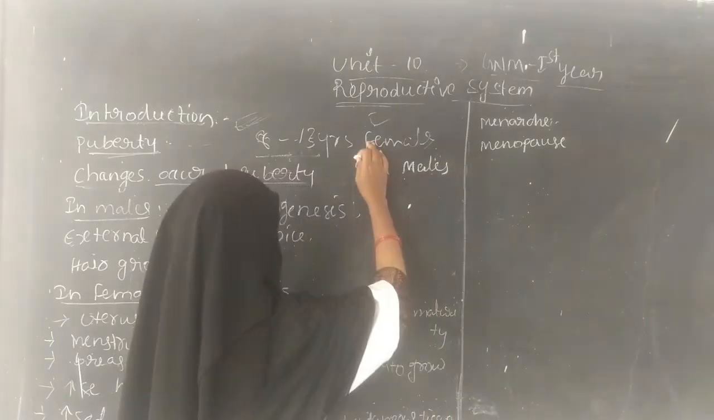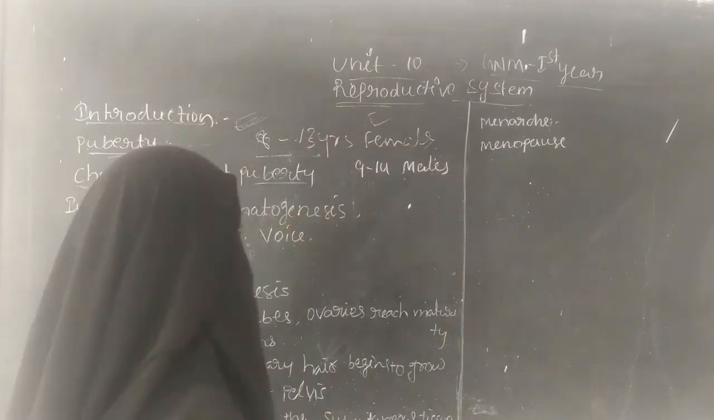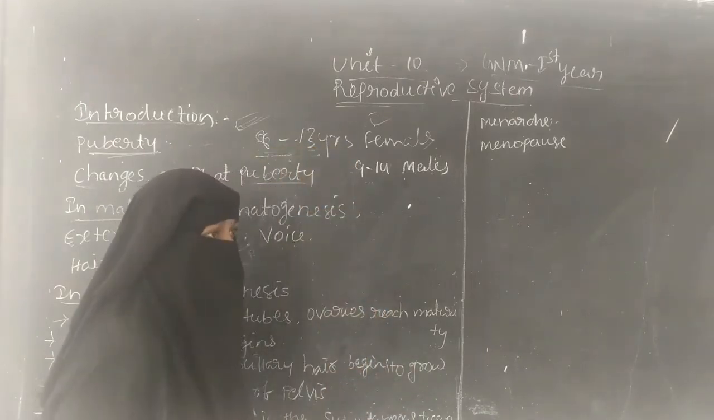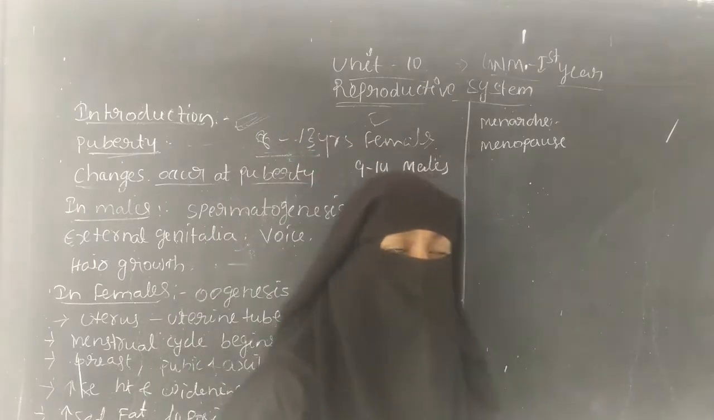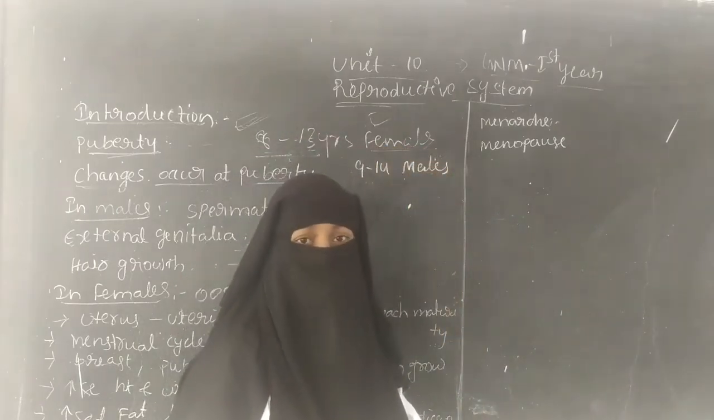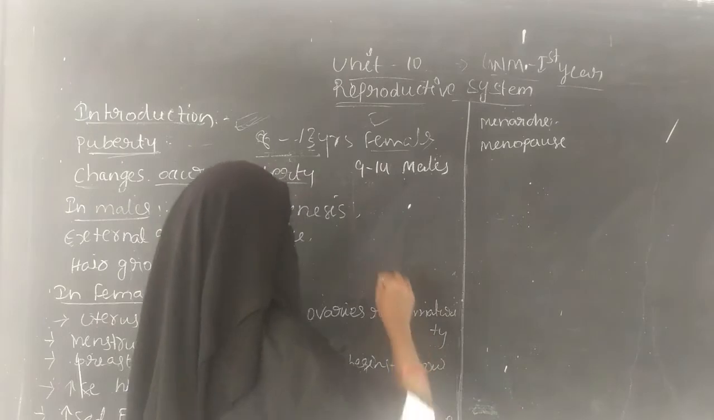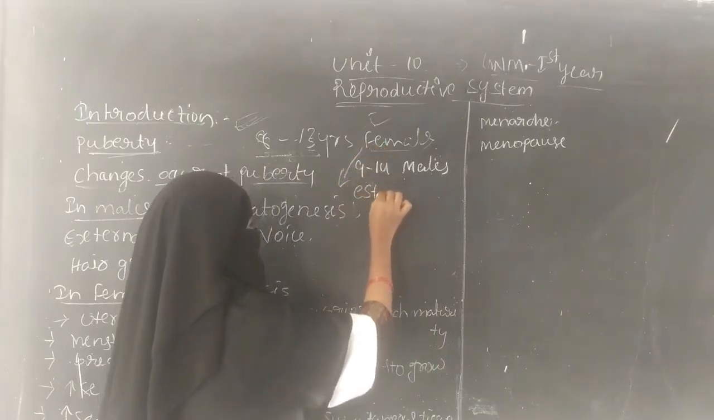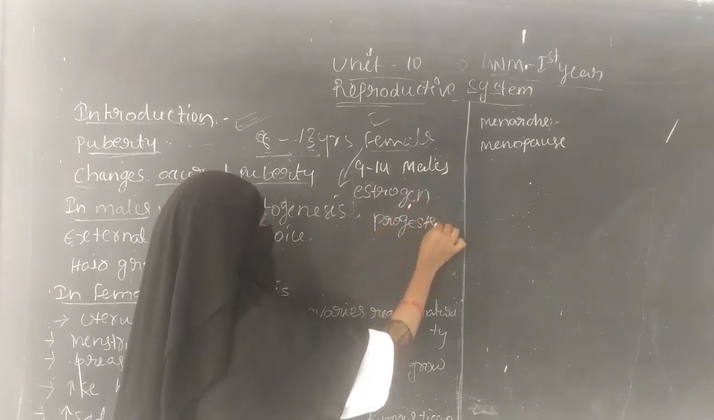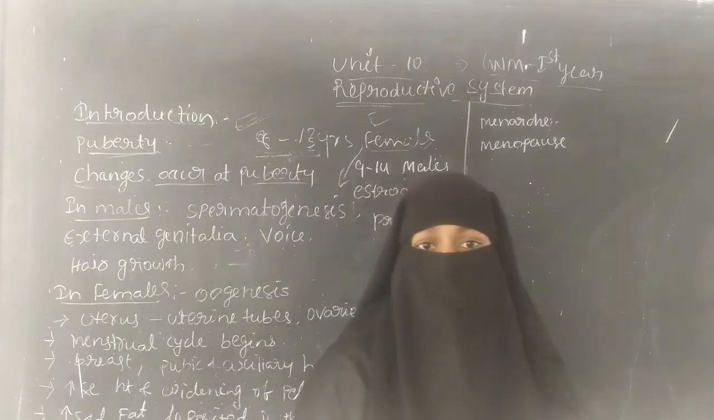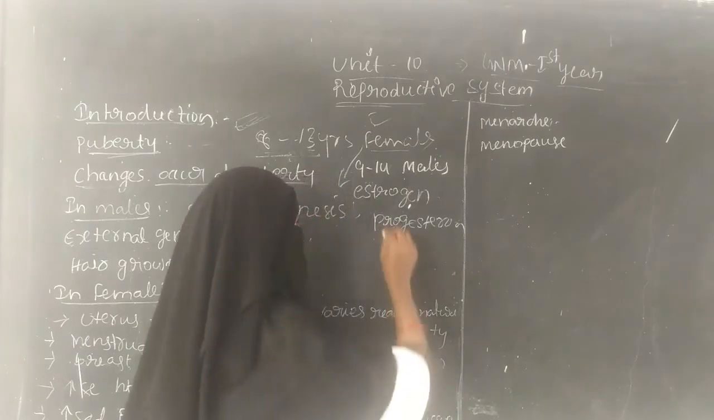During this period puberty occurs, and in females it is marked by menarche. The follicle stimulating hormone and luteinizing hormone are released. In the females, these two hormones stimulate the secretion of estrogen and progesterone.